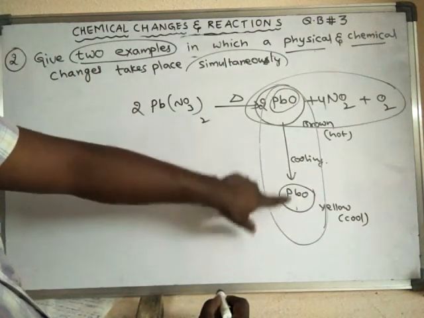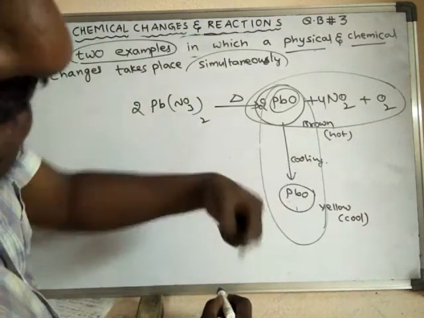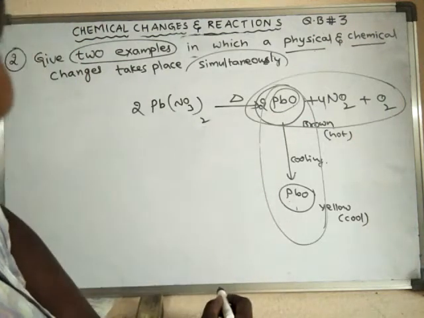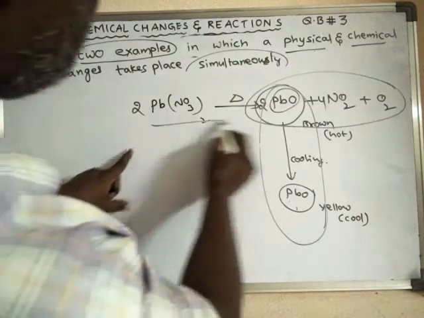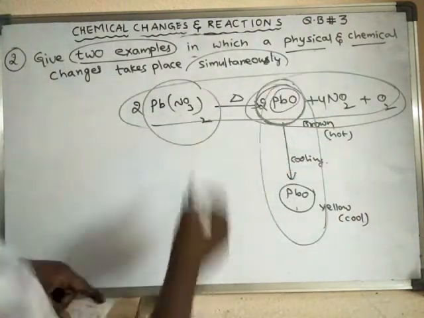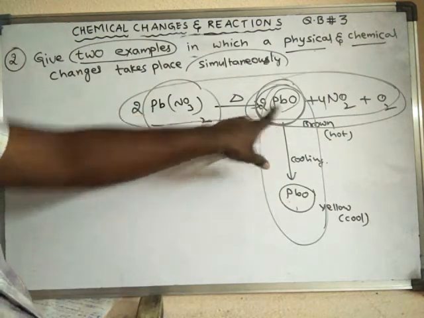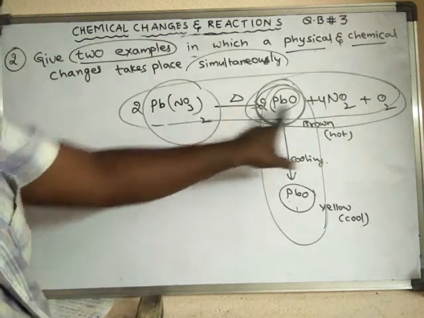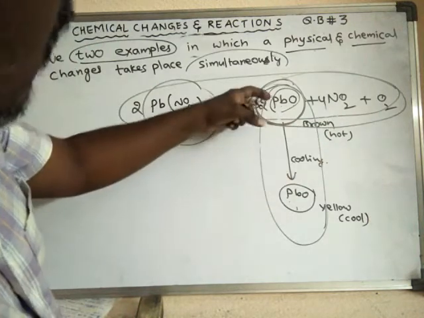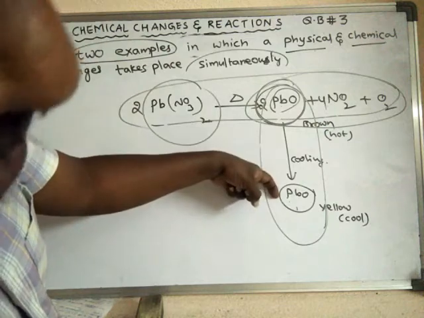If there is no change in chemical composition and there is only a change in color or in physical state, then such a change is not a chemical change, it is a physical change. But here, this is a chemical change because one chemical is converted into something entirely different. This is a new substance. So during this change, a new substance is formed. Hence, this change is said to be a chemical change. But during the color change, a new substance is not formed. Hence, that change is said to be a physical change.